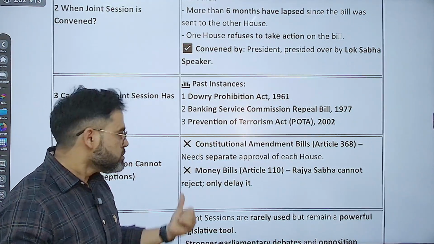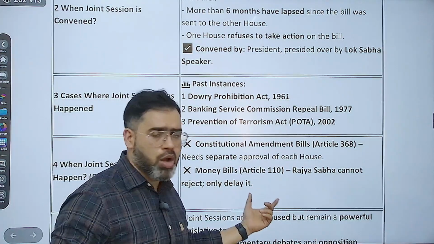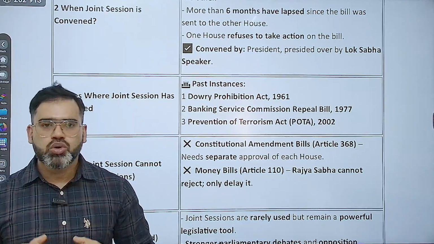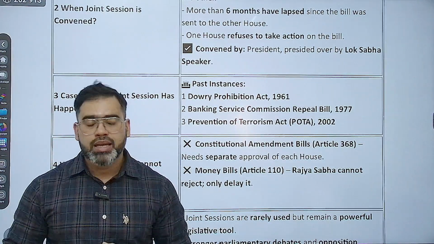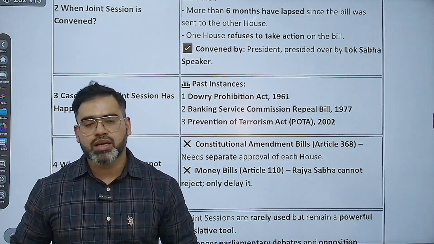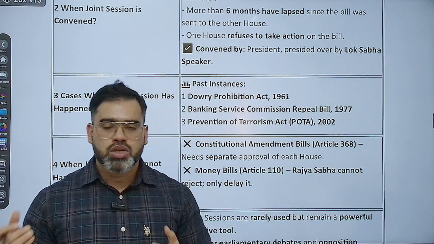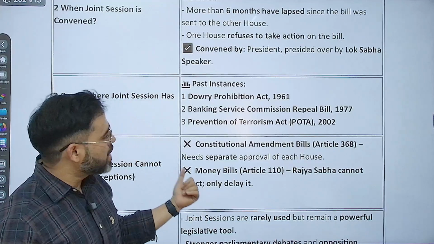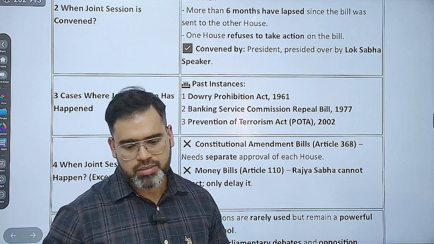You can write this. Money bill: Rajya Sabha cannot reject, only delay, because delay for how many days? Only 14 days. Because money bill एक बहुत important money matter है, and Rajya Sabha is not elected directly by the people, but Lok Sabha is elected directly by the people. They are responsible to the people directly, correct or not? And one more, the Council of Ministers है, they are also responsible only to the Lok Sabha. So in money matters also we have given more power to the Lok Sabha only. So that is again यहाँ पे case है जहाँ पे joint session is not possible. These are the two situations that you can write basically.